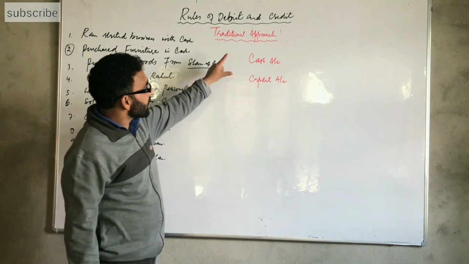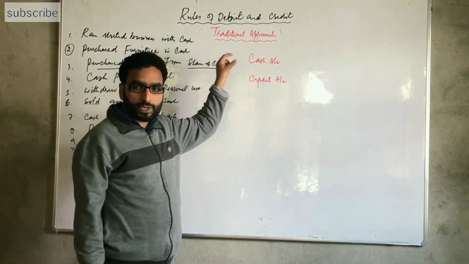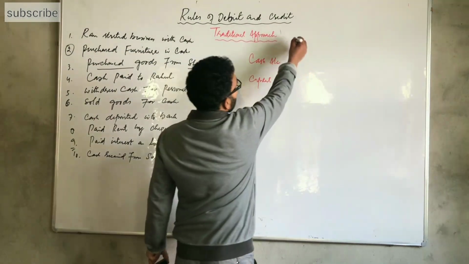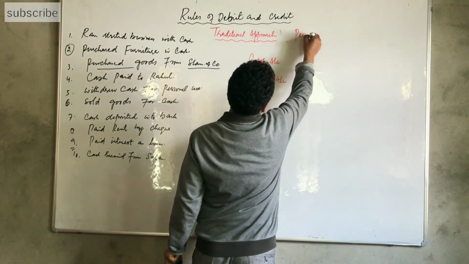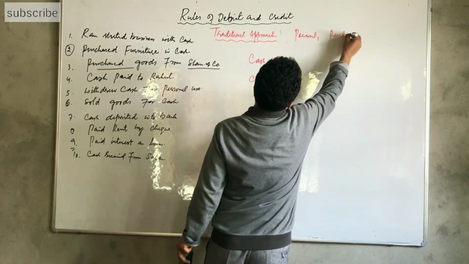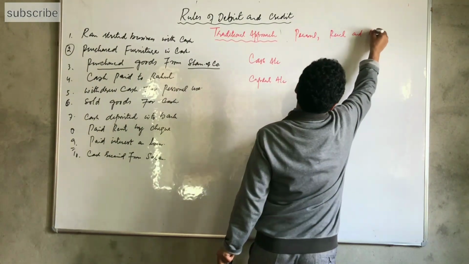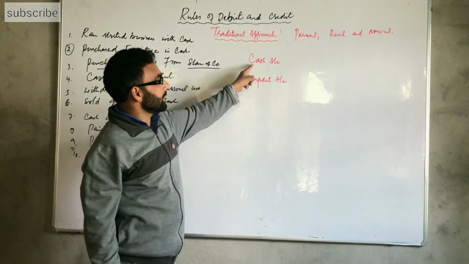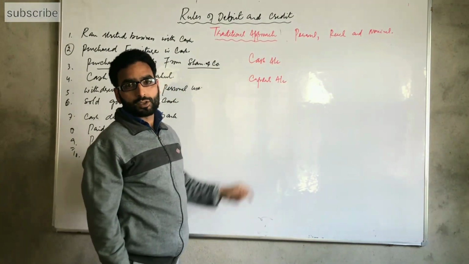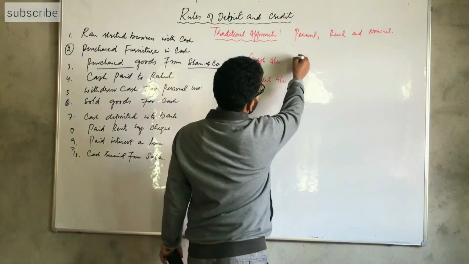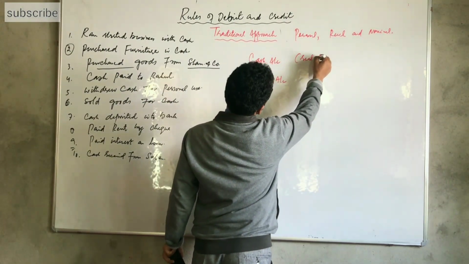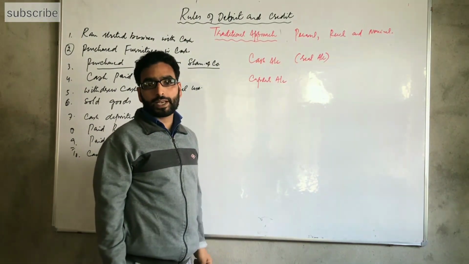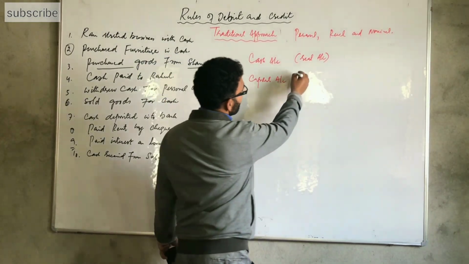Now we know which account is nominal, which is personal, which is real. As per the traditional approach, we have three types of accounts: personal, real and nominal. The cash account is a property of the business, so it is a real account. And the capital is the personal account of the businessman, so it is a personal account.